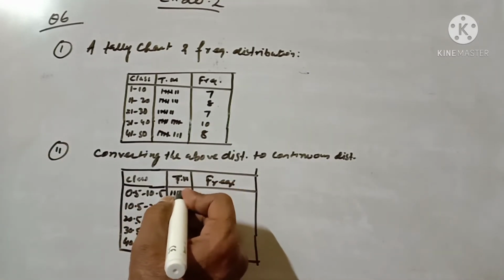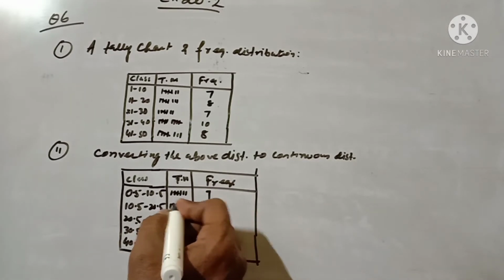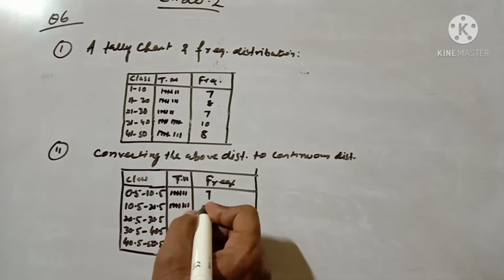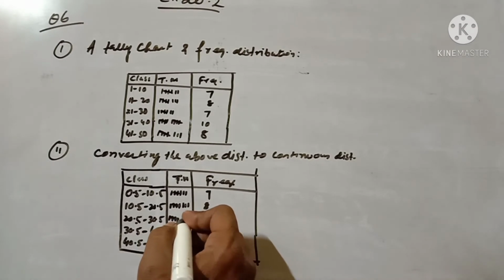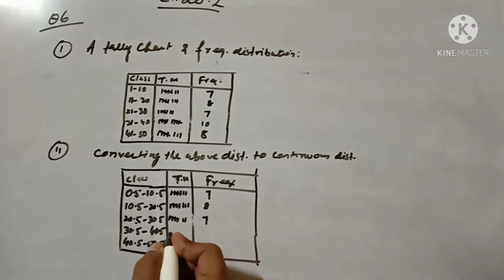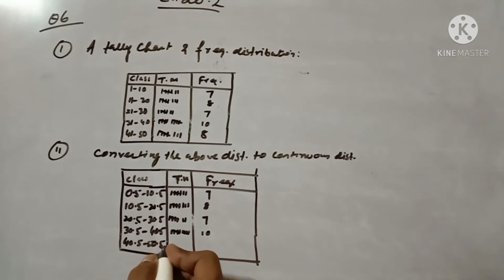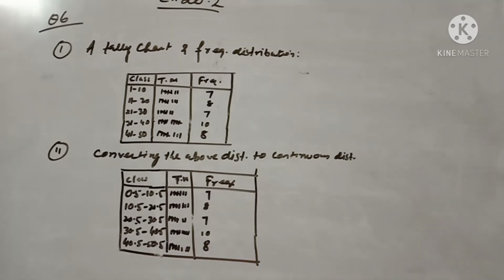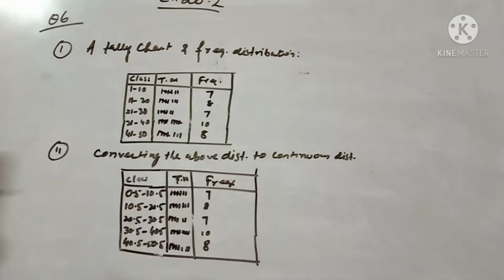Counting: 7, then 8, then 7, then 10, and in 40.5 to 50.5, 8 has come. This is our converted table, the continuous distribution after adjusting.